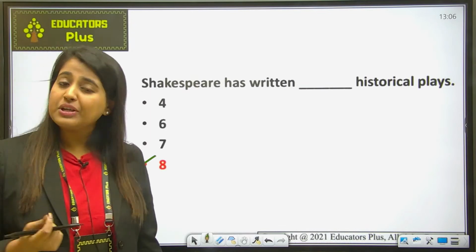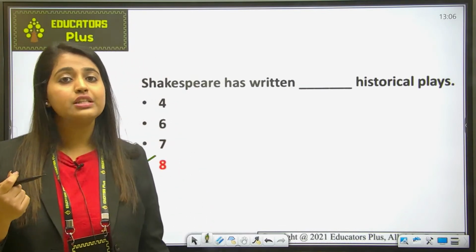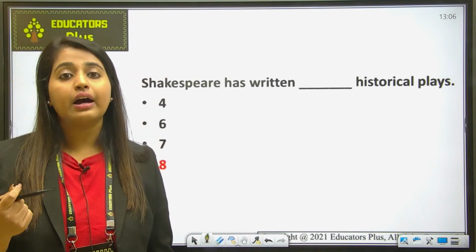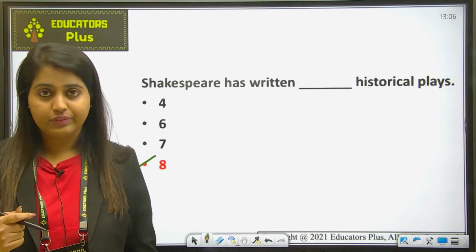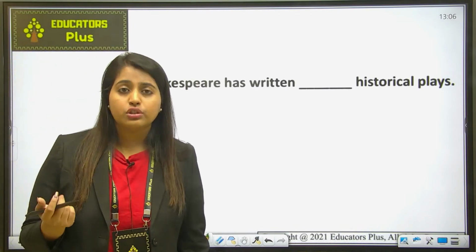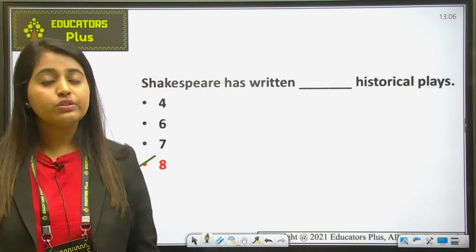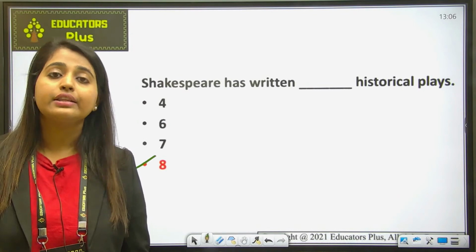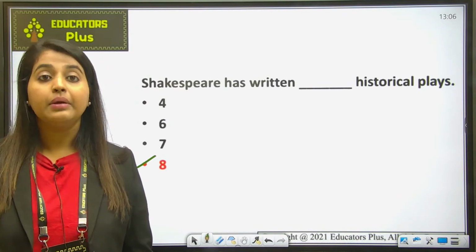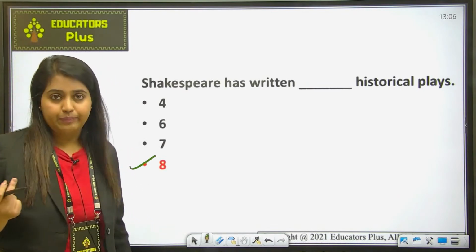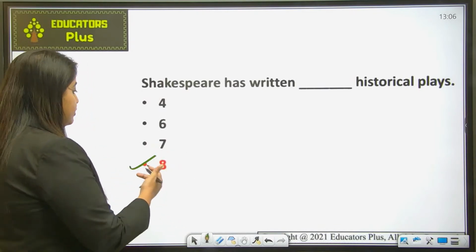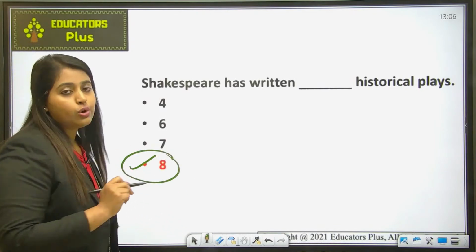What was special about these plays was that each of them was named after a monarch ruling at that point of time, like King John, Richard I, II, III, and Henry IV. These were the monarchs who were ruling at that time, and after their names the plays got their names. So that's why he has written 8 historical plays.